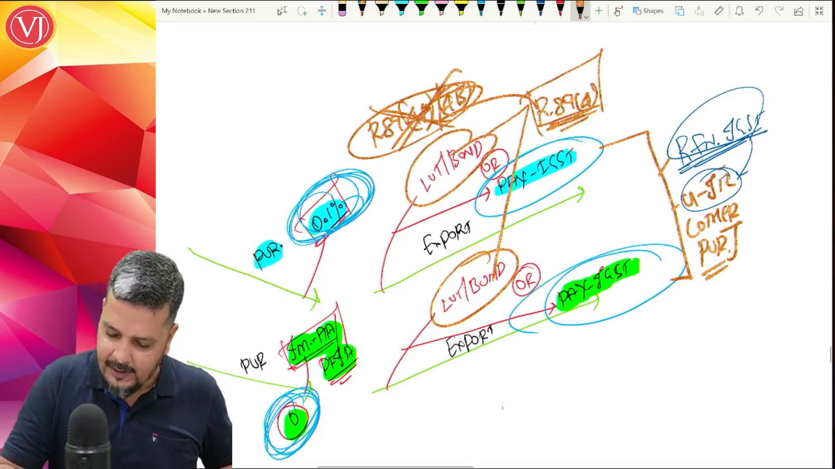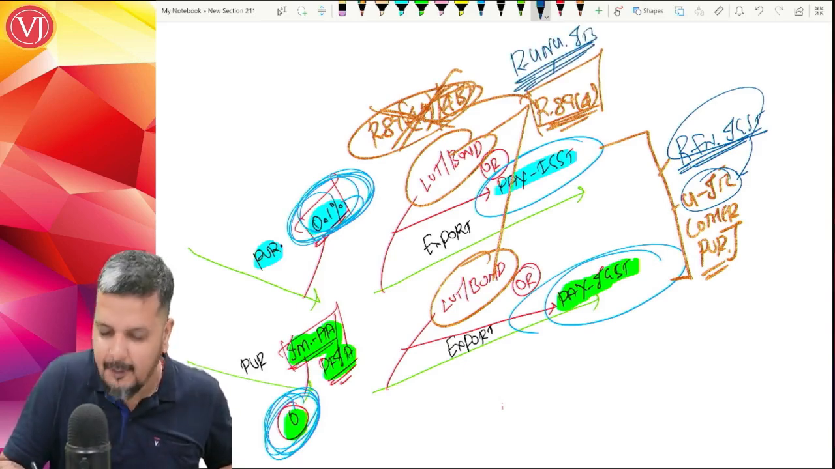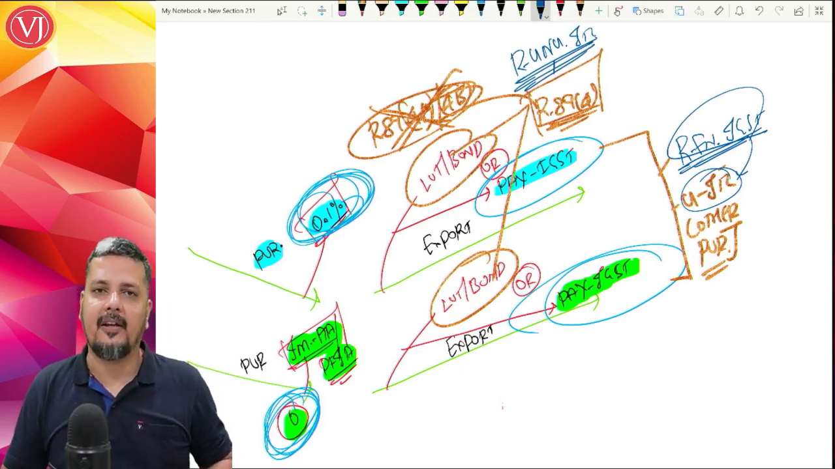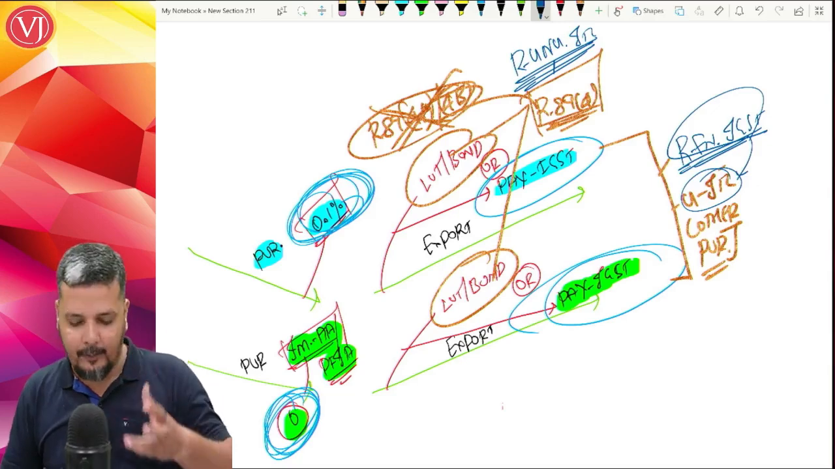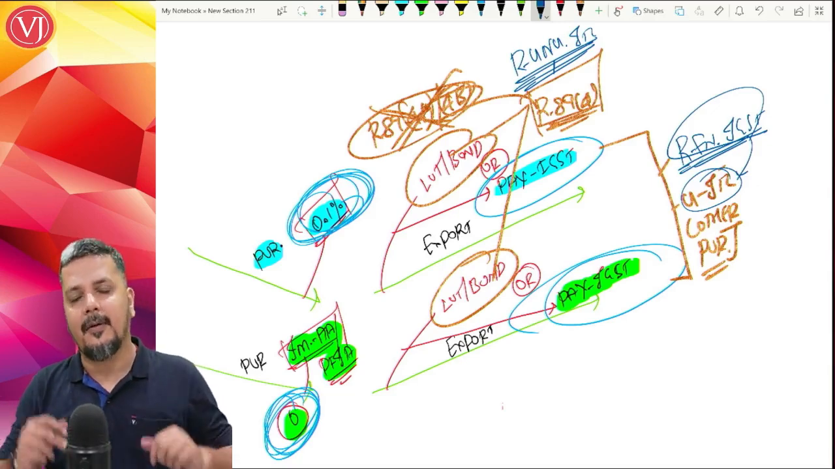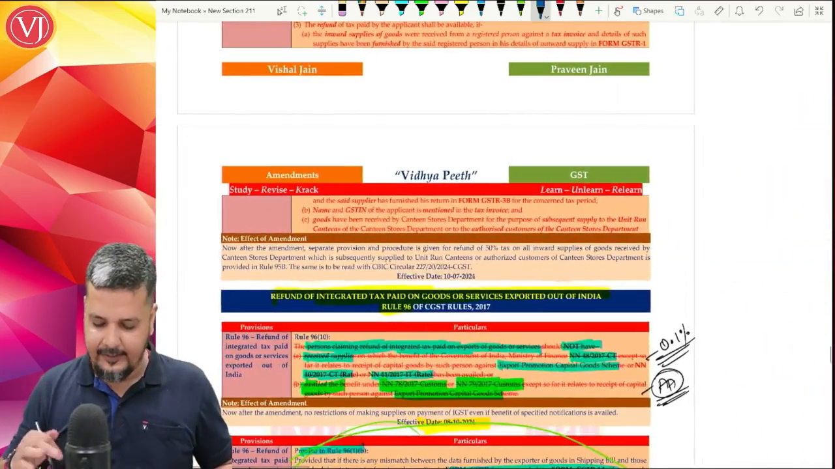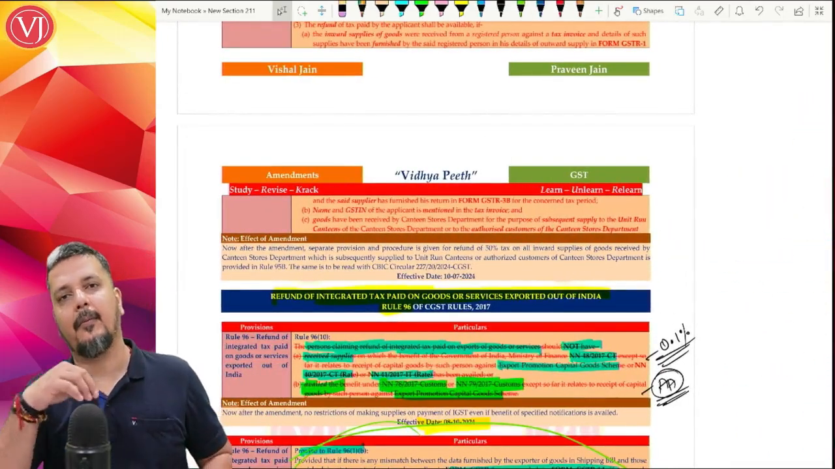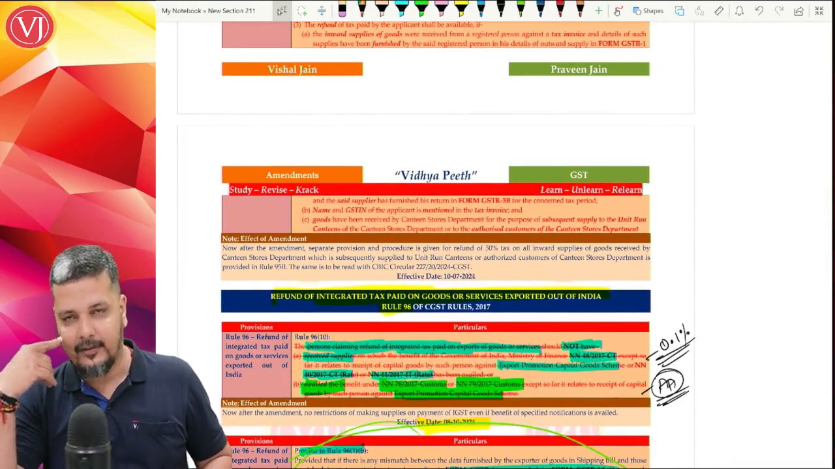So here he'll get the refund of unutilized ITC by applying the common formula in rule 89.4. So the ITC of inputs and input services multiplied by all exports, including these exports, divided by total turnover. So we can get that. So that is the amendment which has come out related to your rule 96.10. So that is the second amendment.